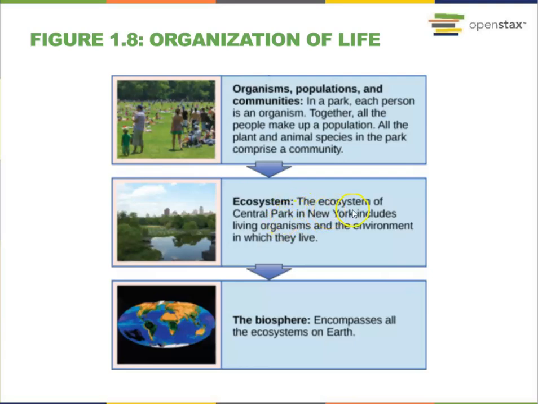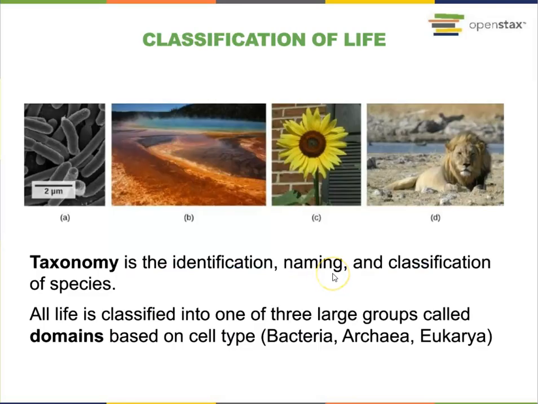For example, the ecosystem of Central Park in New York includes living organisms such as human, plants, animals, and the environment in which they live. Many ecosystems on Earth together, they are called the biosphere. So biosphere encompasses all the ecosystems on Earth. Since there are so many lives on Earth, the life is classified using taxonomy. Taxonomy is the identification, naming, and the classification of species.